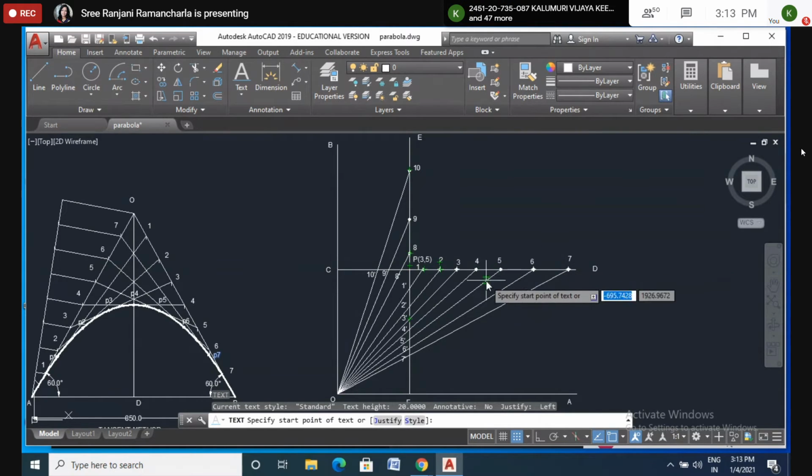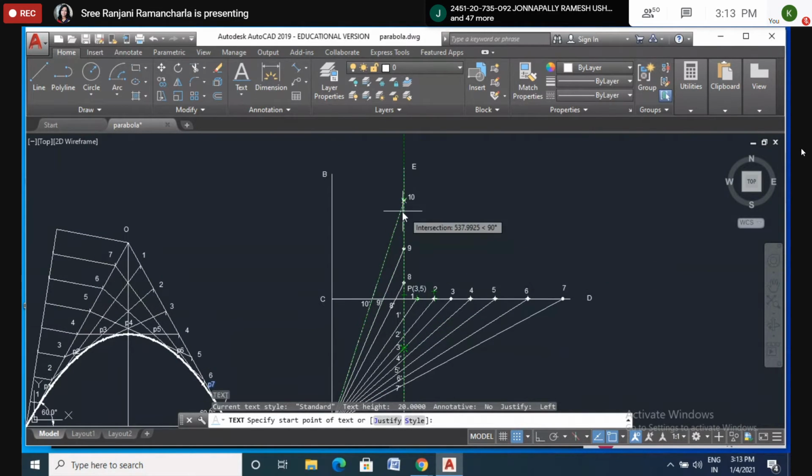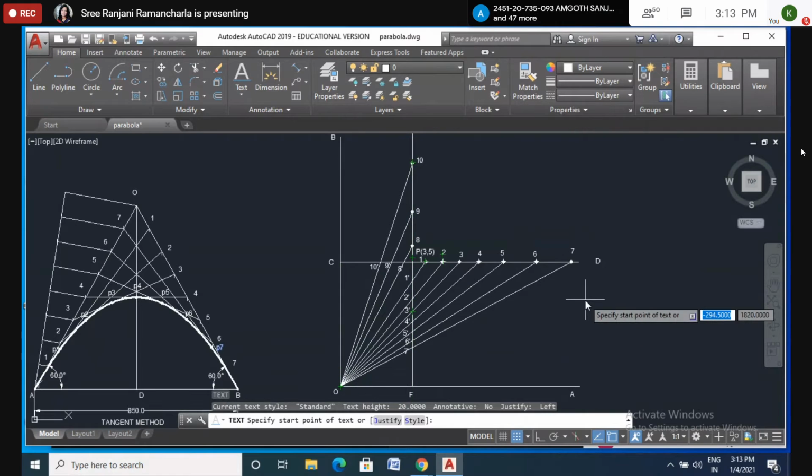Okay. Is it over now? After naming these points on both sides, the horizontal and the vertical, join 1 and O, 2 and O, 3 and O, 4 and O, 5 and O, 6, whatever. However many points you plotted on the lines, that many lines you have to join at O. Just join those lines, how I joined. Over?